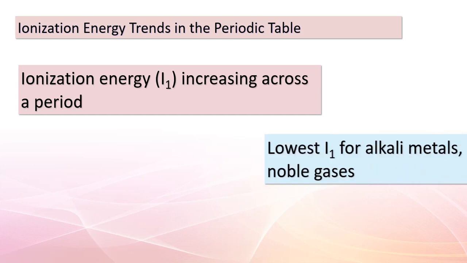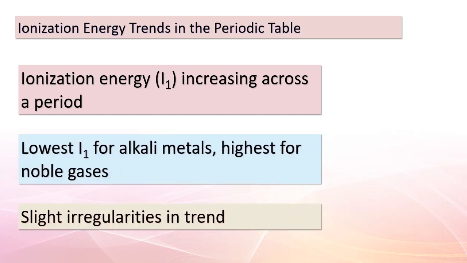Welcome, students. Today, we're delving into the intriguing world of ionization energy and its trends within the periodic table. Ionization energy, often denoted as I1, is a fundamental property that helps us understand the reactivity and behavior of elements. As we move across a period from left to right, you'll notice a consistent pattern. I1 generally increases.